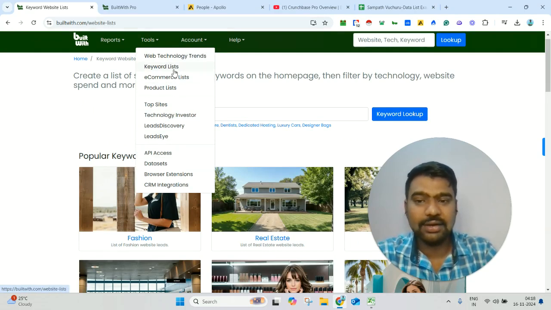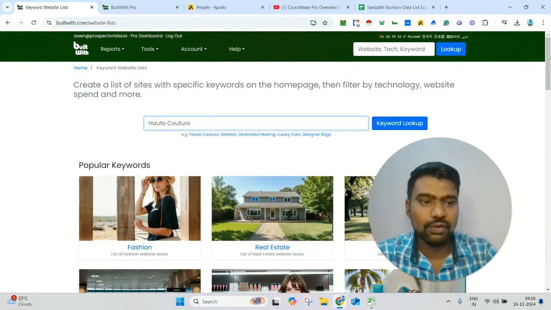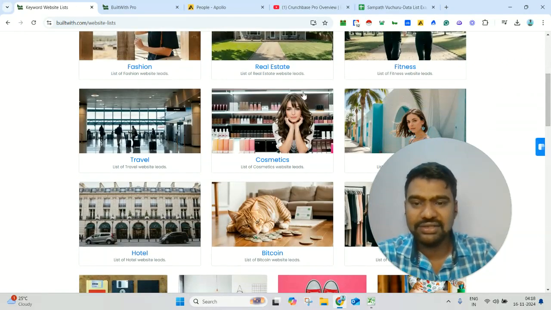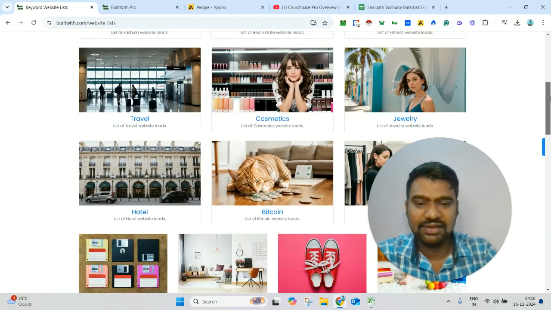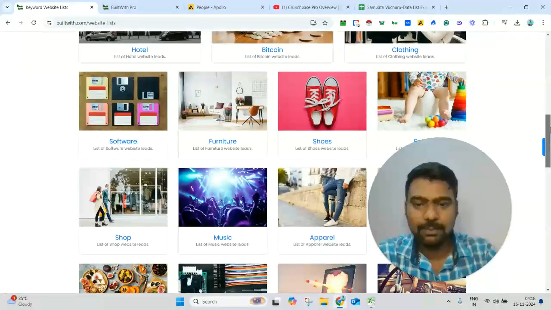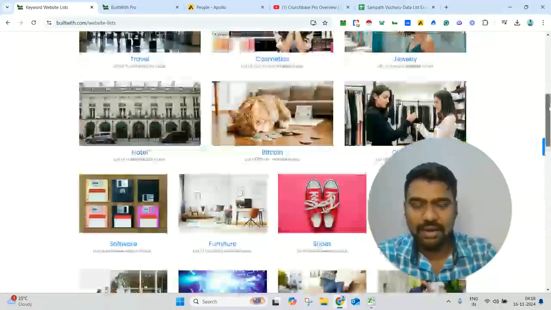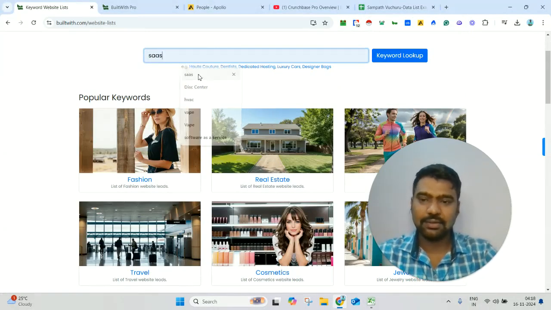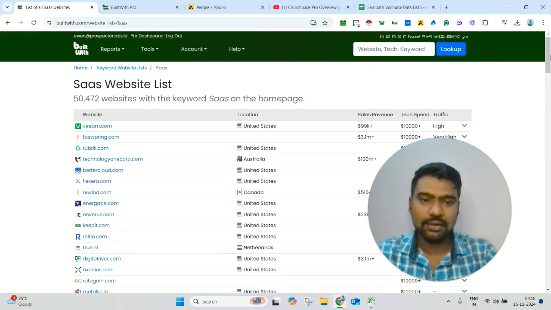Now we need a targeted companies list, so we go to the keyword websites list. Here we have some industries like fashion websites, real estate websites, fitness, cosmetics, jewelry, crypto, all the companies, right? But we need specific companies. For example, I need some SaaS companies, okay? So I'm clicking SaaS, then I'm clicking keyword lookup.